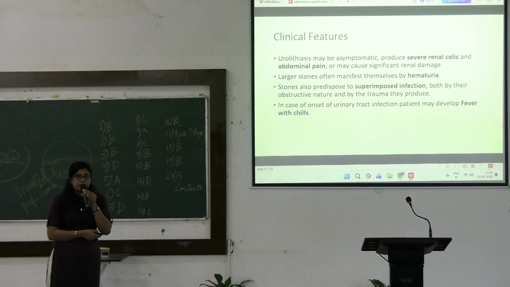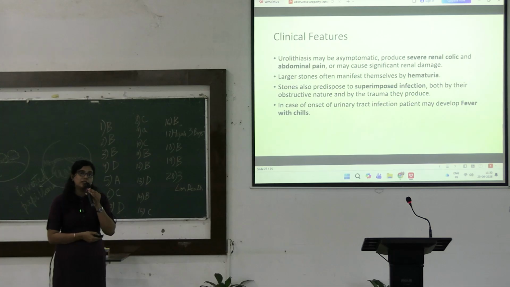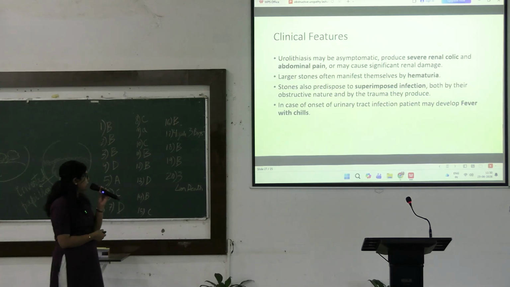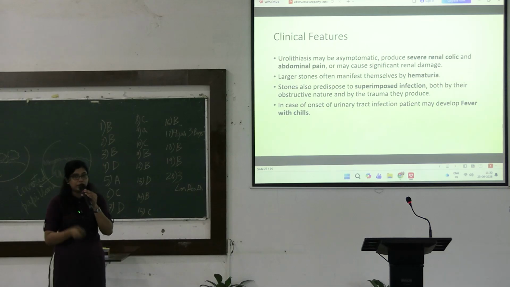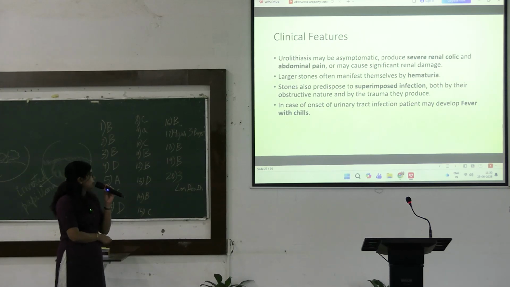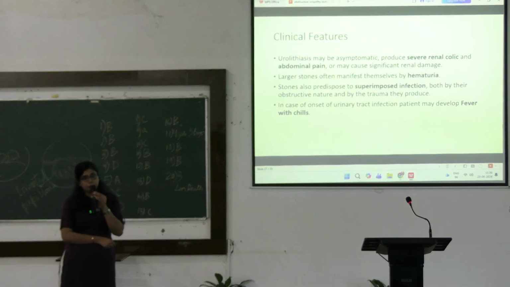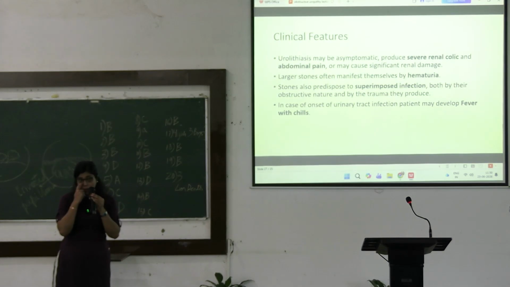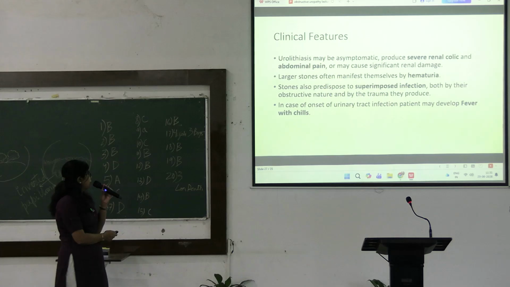So coming to the clinical features, urinary stone can present with severe renal colic and abdominal pain, and it can cause severe renal damage as well. Sometimes if the stone is present in the lower urinary tract, it can present with hematuria, and they also predispose the patient to superimposed infection, and in case of urinary tract infection, the patient will present with fever with chill.